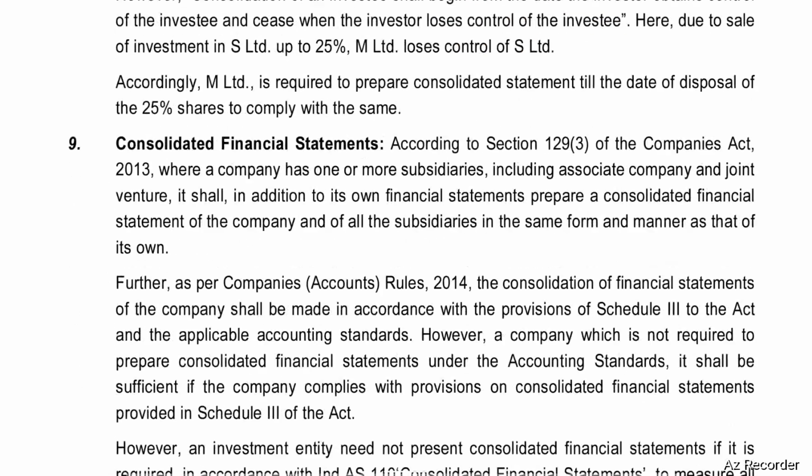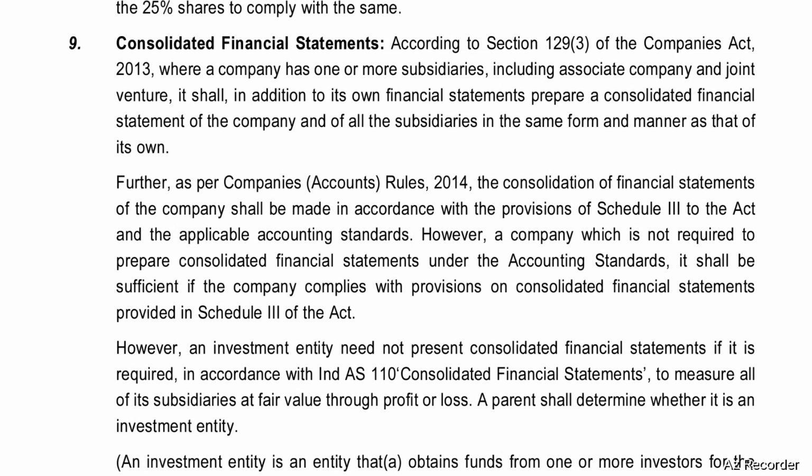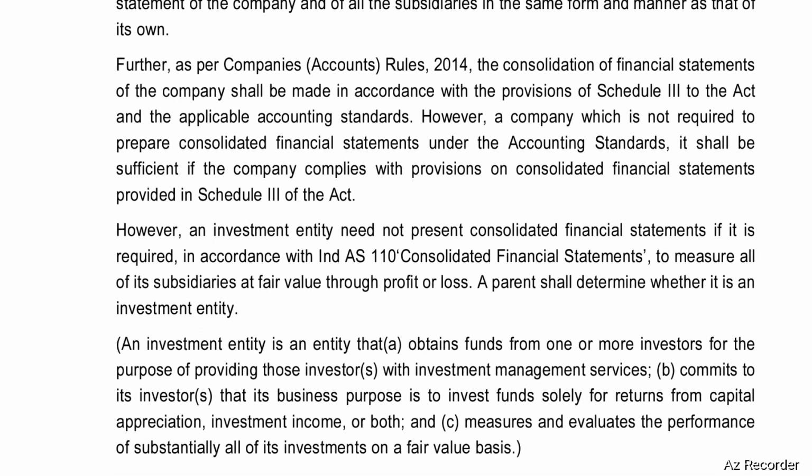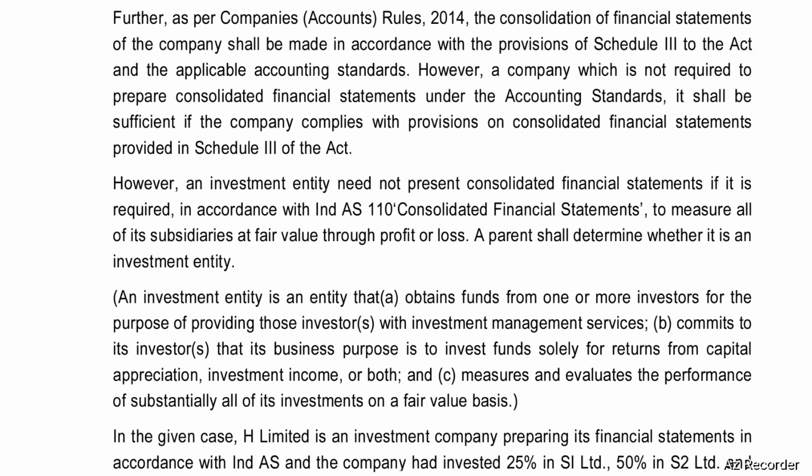Consolidated financial statements. According to Section 129, subsection 3 of the Companies Act 2013, where a company has one or more subsidiaries, including associate company and joint venture, it shall, in addition to its own financial statements, prepare consolidated financial statements of the company and all of the subsidiaries in the same form and manner as that of its own. Further, as per Companies Account Rules 2014, the consolidation of financial statements of the company shall be made in accordance with the provisions of Schedule 3 to the Act and applicable accounting standards.